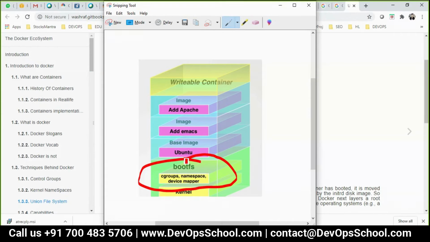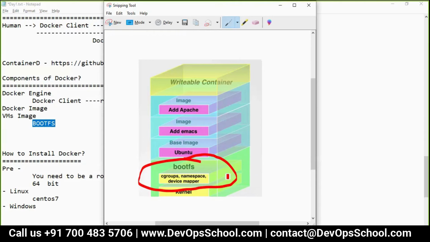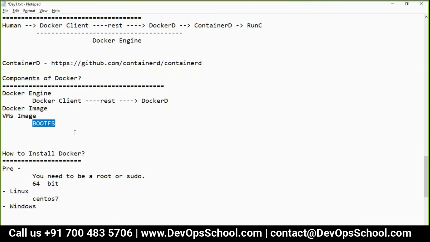What does it have? Boot file system. Everything that a kernel has. Yeah, correct. So have you seen this boot file system ever? No. So actually, whenever you boot your operating system, this file system will get loaded in your RAM.